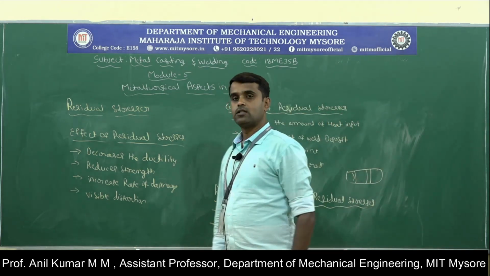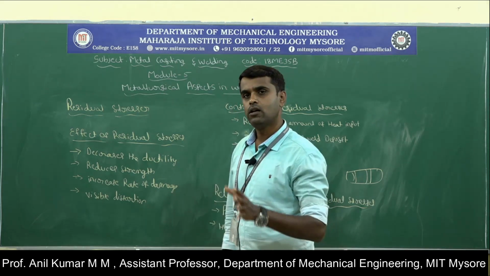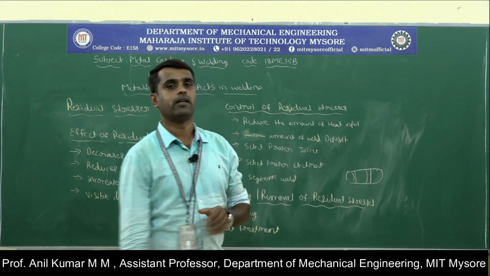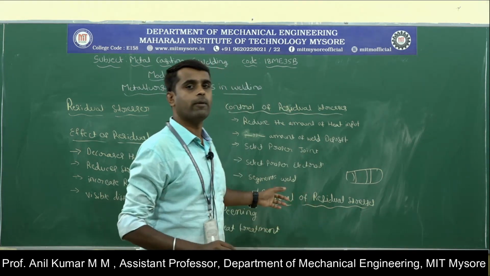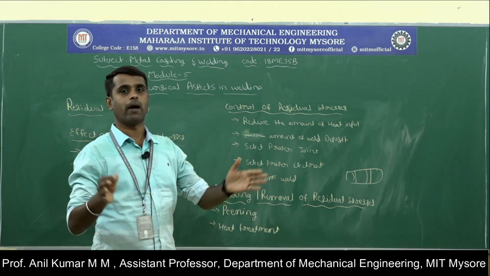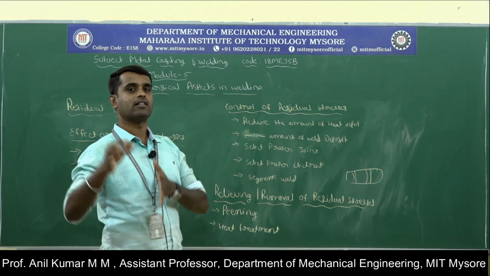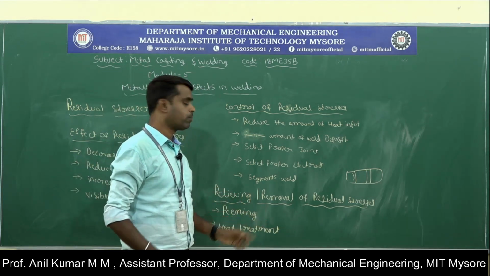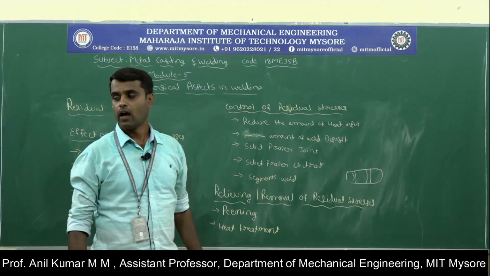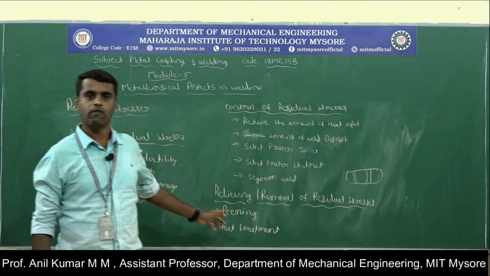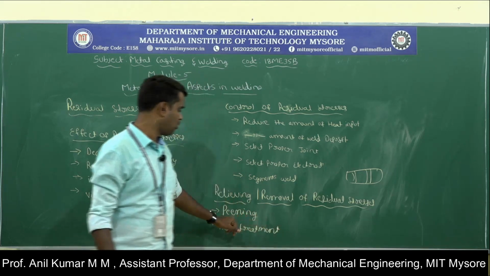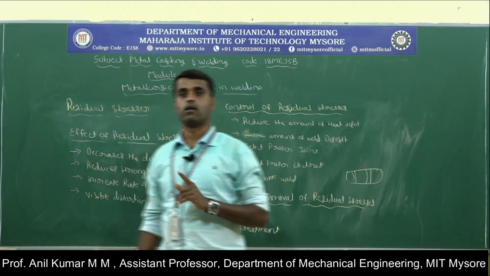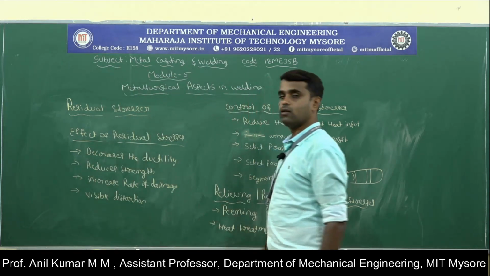Peening is nothing but hammering: heating the weld metal and hammering on the weld bead with the help of a blunt round-edge tool. At that time the material gets expanded and becomes thinner and thinner, so we can eliminate the residual stresses present in the workpiece material. This peening or hammering operation is suitable only for ductile material, and care should be taken while hammering the material.